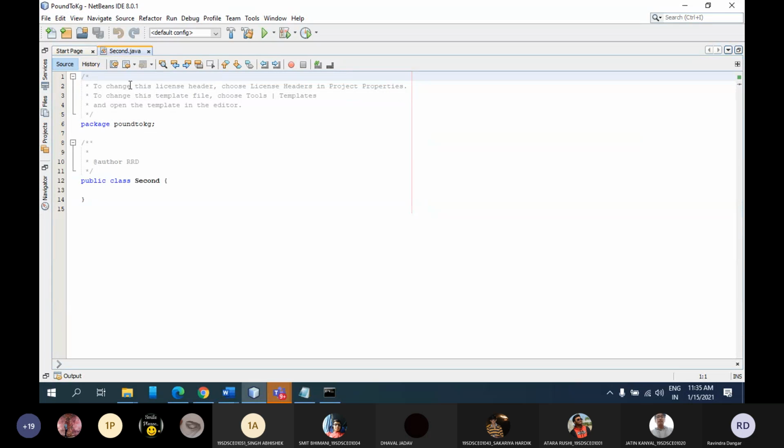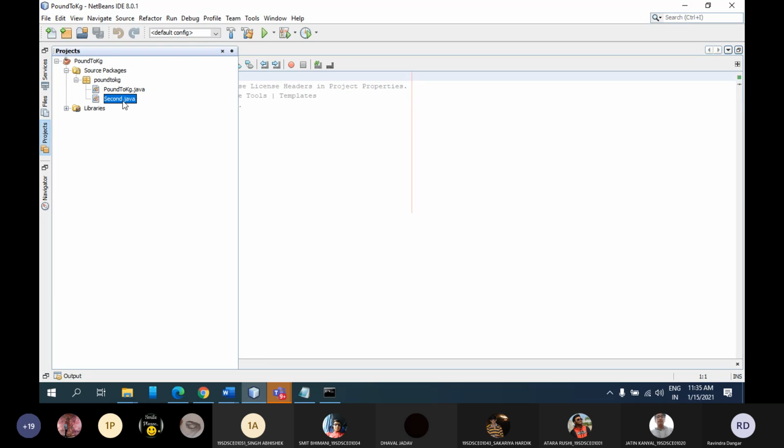This is not a separate file. It seems that you have created a new file, but this is a new class, and both the classes are in the same package, as you can see. So we can keep separate track of each and every class. As of now you are working with very small programs, so you cannot understand this. Later, when you go for a bigger project, within one class you will have, let's say, a thousand lines. At that time it is better to write your code in the appropriate class.